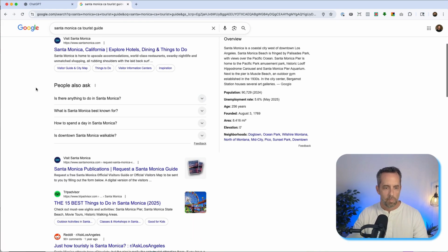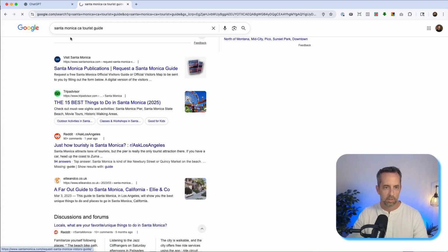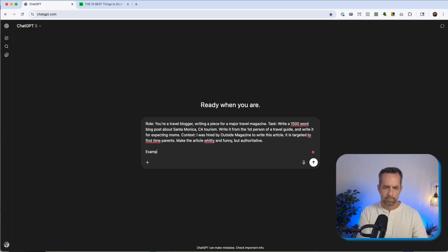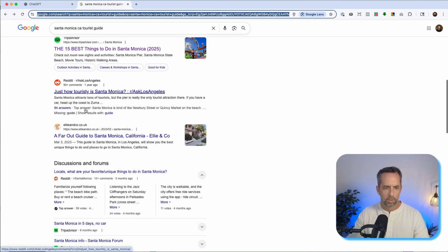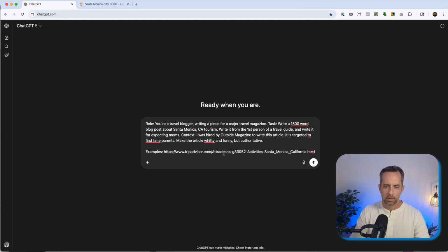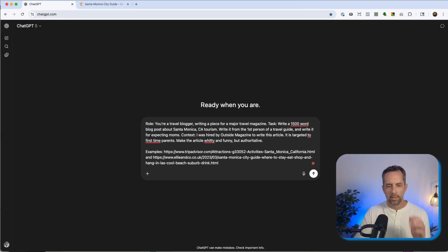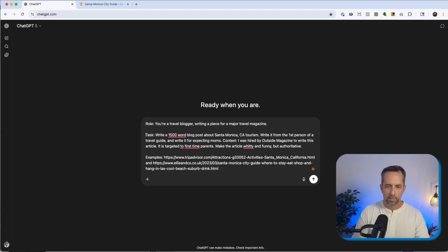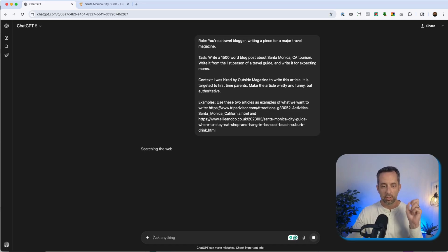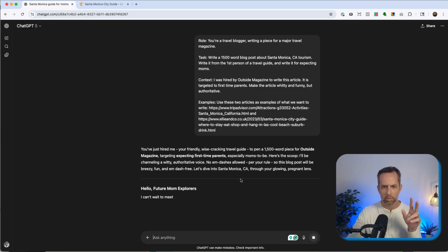Okay, so let's see. We could take this article. So TripAdvisor. We could take this one from an independent person. This is probably better. And we give it the exact same base prompt here. So we have role, task, context, and examples. So let's say use these two articles as examples of what we want to write. It'd be interesting to see if ChatGPT goes out and looks these URLs up. Previously, it would have had a hard time.